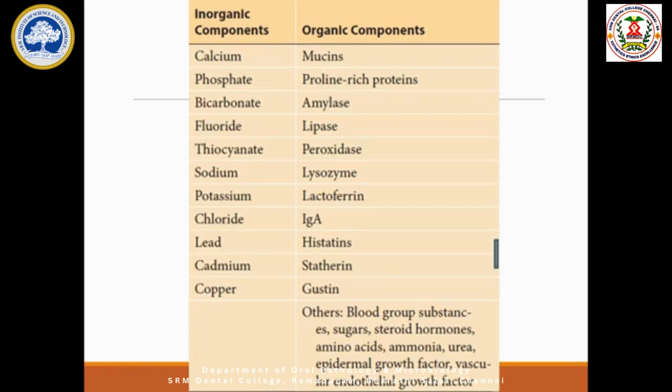Okay, then we have got a small amount of sugars present in the saliva that is secreted from the blood only. Then we have got other substances like ammonia, urea. They also will fight against the bacterial organisms. Then we have got epidermal growth factor, helpful in the formation of epithelium, and vascular endothelial growth factor, helpful in the formation of blood vessels. So these factors are helpful during healing of some injuries in the mouth. So like this, so many substances are present in the saliva. Each one has got its own functions. Okay, so this is the composition of saliva.